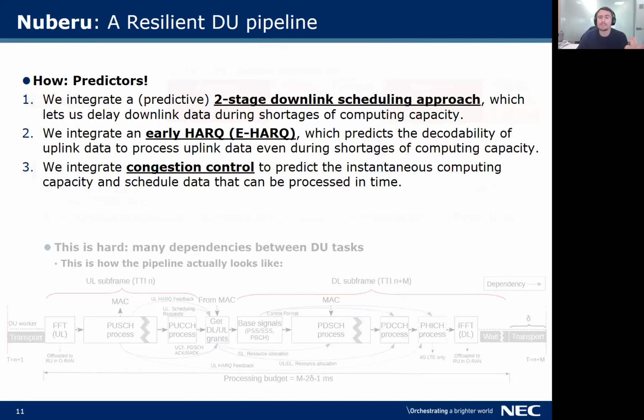To break these dependencies, we rely on predictions at different levels. We designed a predictive two-stage downlink scheduling approach which lets us delay downlink data during shortages of computing capacity. We designed an early hybrid ARQ approach which predicts the decodability of uplink data and lets us process uplink data without time budget restrictions. And finally, we designed a simple congestion controller that predicts the instantaneous computing capacity and adapts the grants scheduled accordingly. These approaches let us decouple data processing tasks from critical tasks and let us establish new deadlines to make sure that the latter are always accomplished.